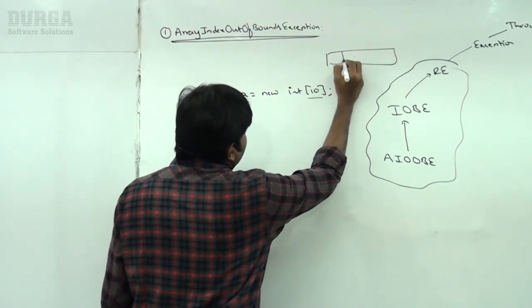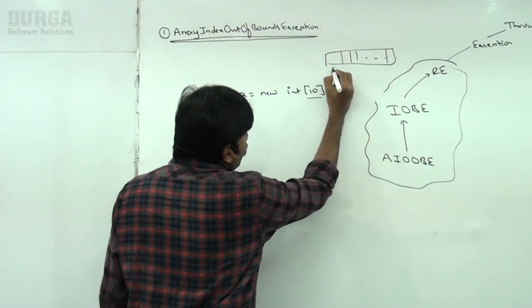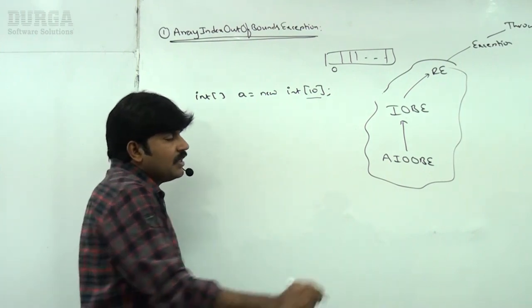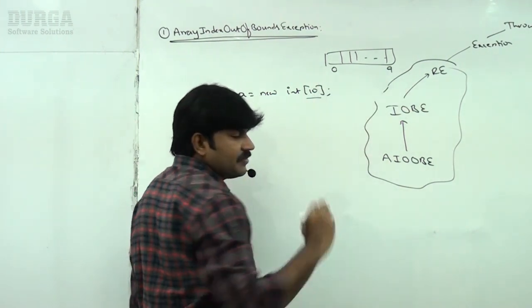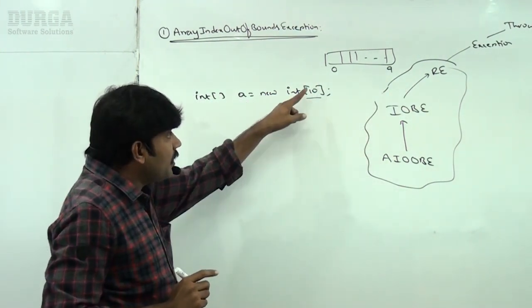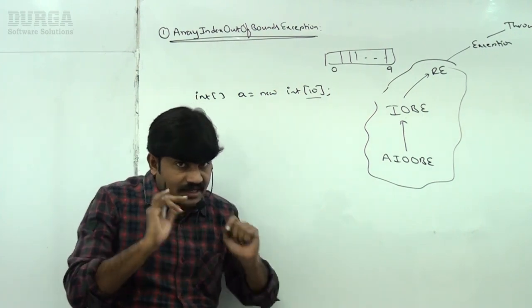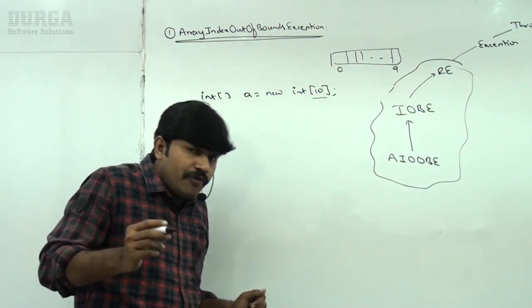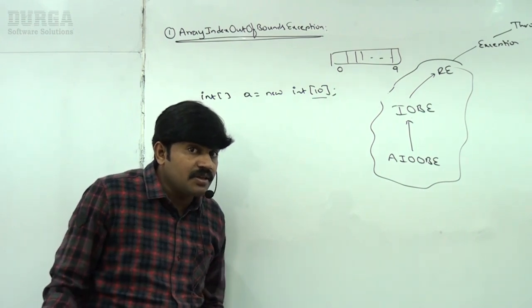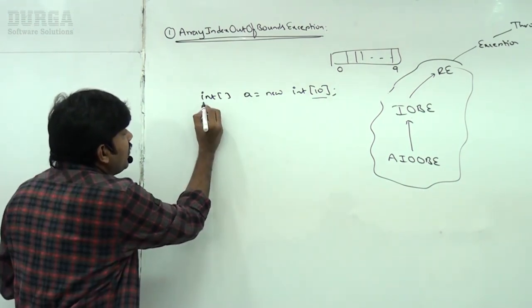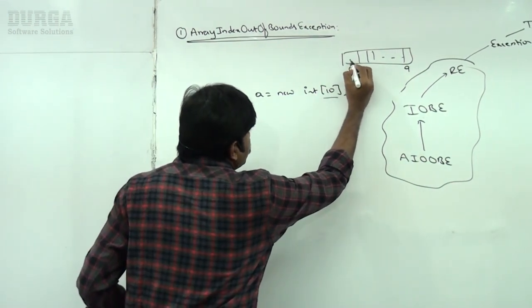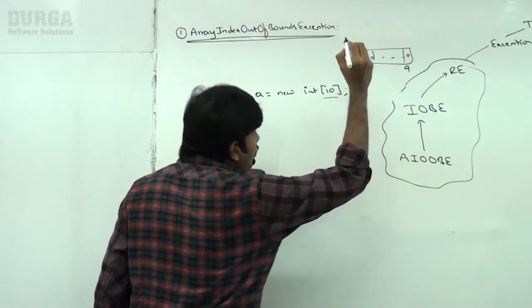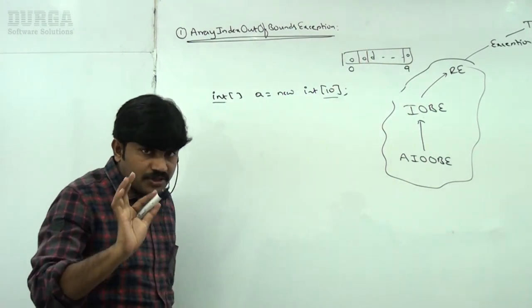Here, a total of 10 elements are there. The first element's index is 0, the 10th element's index is 9. That's why the possible index is 0 to 9. Once we create an array, every element is initialized by default with the default value. What is the default value for int type? 0, 0, 0, like this. The default value for int type is 0.